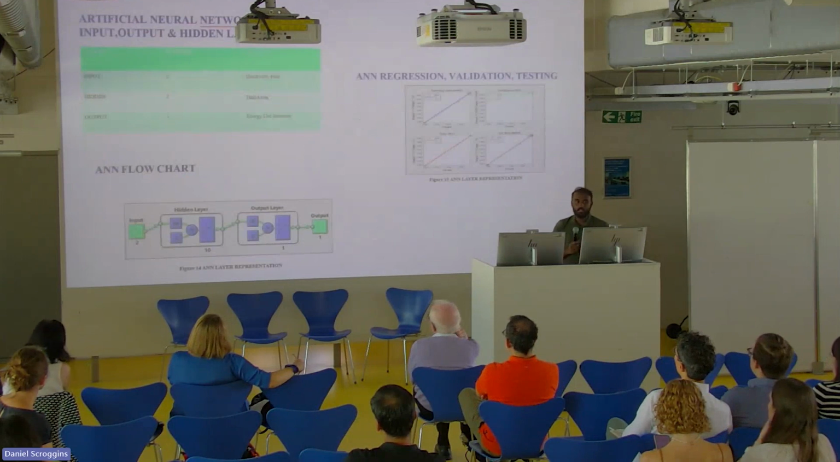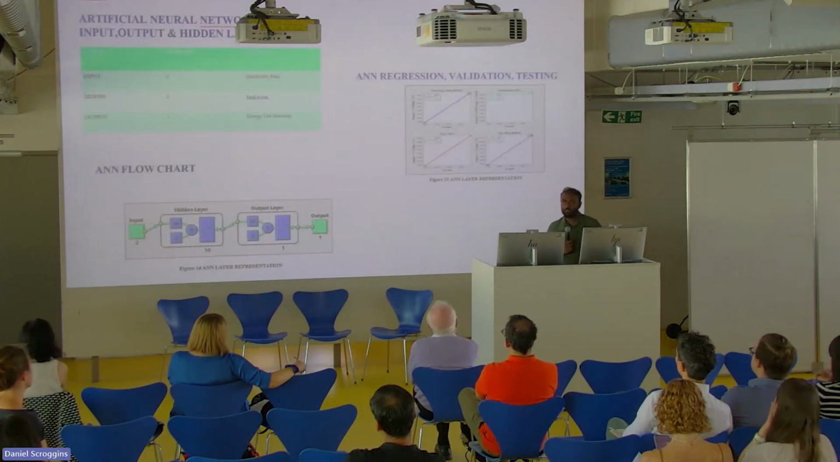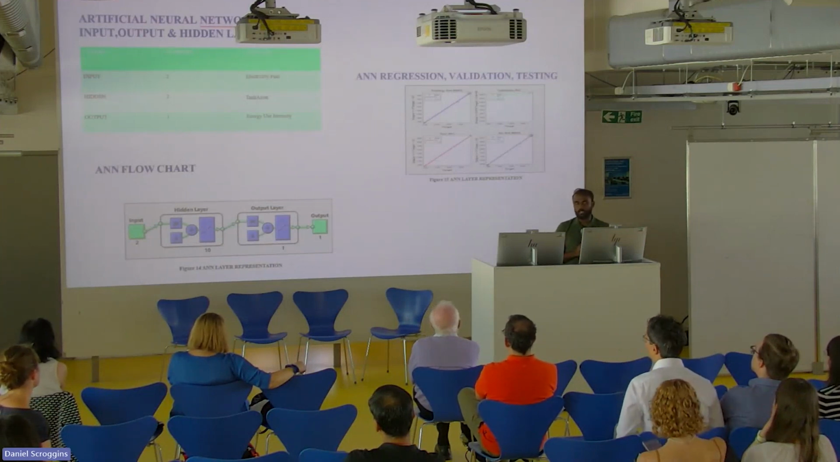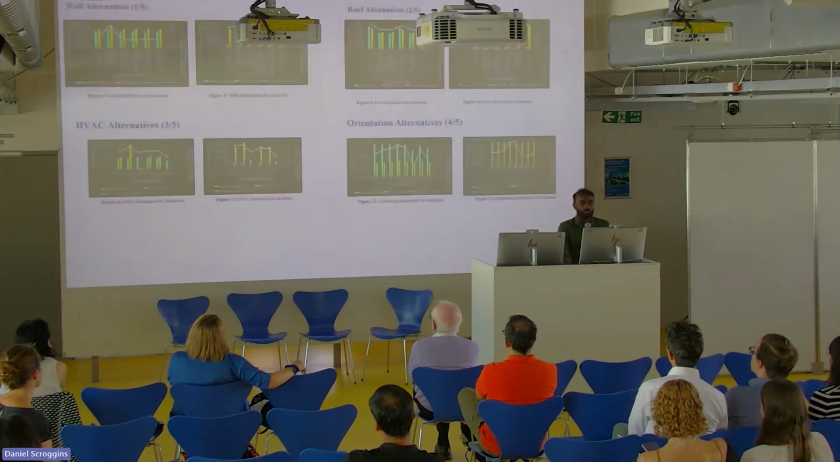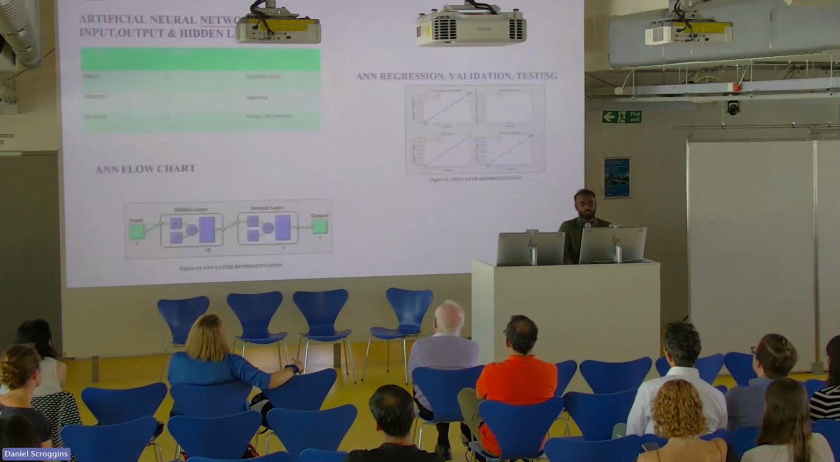So from this, I did my artificial neural networking in MATLAB. And as we know, the regression should be between 0.9 to 1 to validate my results. And all my results reached the point of 0.99 to 1. So the results which I got via the simulations in Green Building Studio have been validated.